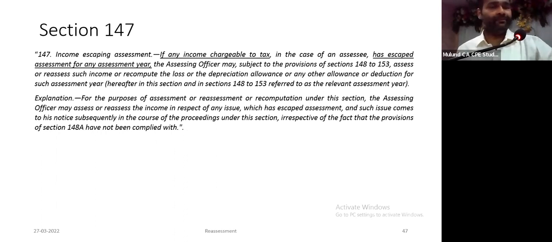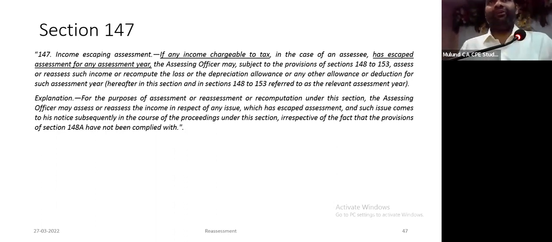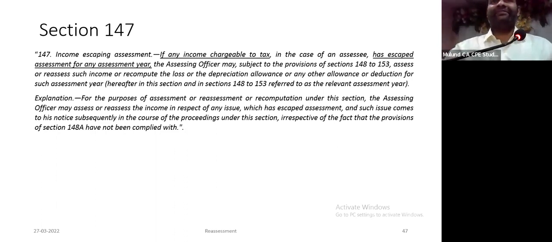Now we start with our main section, section 147. So I hope that old section is clear in everybody's mind, 147. Let us now compare the old section with the new section. Old section: if the AO has reason to believe income chargeable to tax has escaped assessment. These were the initial words. Please read 147 new: if any income chargeable to tax in case of an assessee has escaped assessment.